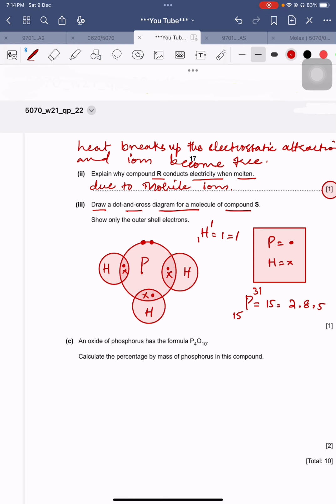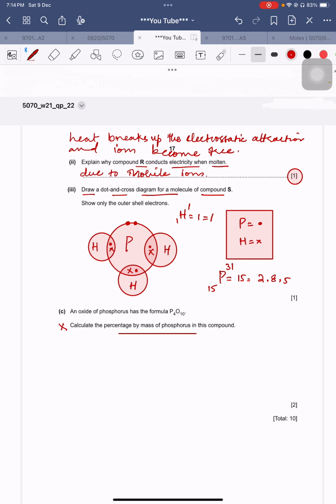Then they are saying, calculate the percentage by mass of phosphorus in this compound. At this stage, for those students who have not studied moles, this will be a little bit more difficult. So it will be taught to you when I teach you the chapter of moles, inshallah.